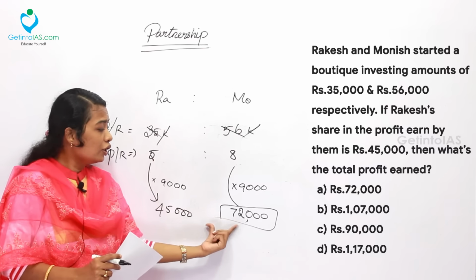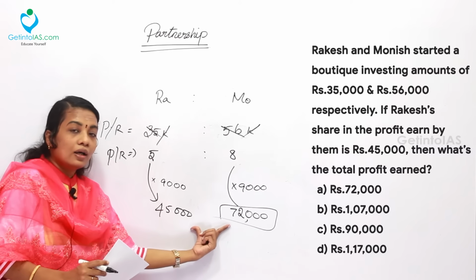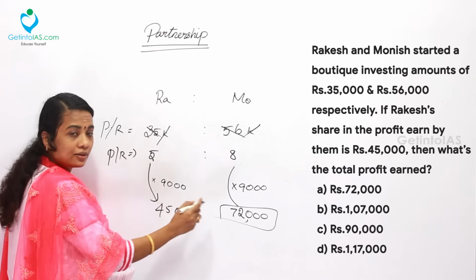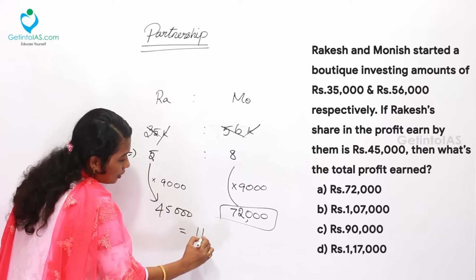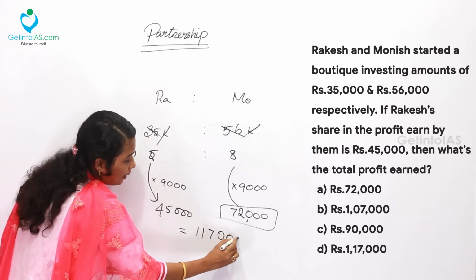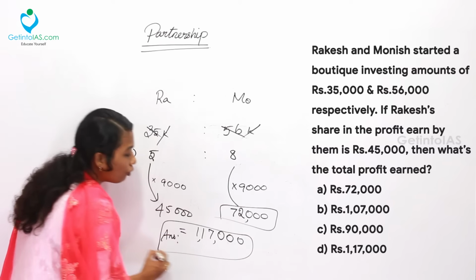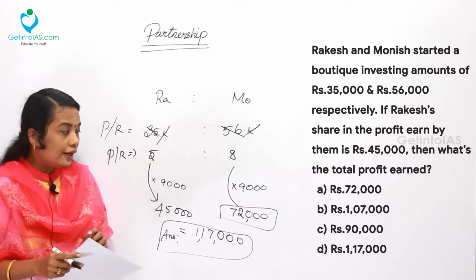In that case, you can take the value 72,000 and add up all the values to get the total. That is 45 plus 72, which is 117, so 1,17,000. This is the total profit earned by them, which is given in option D.